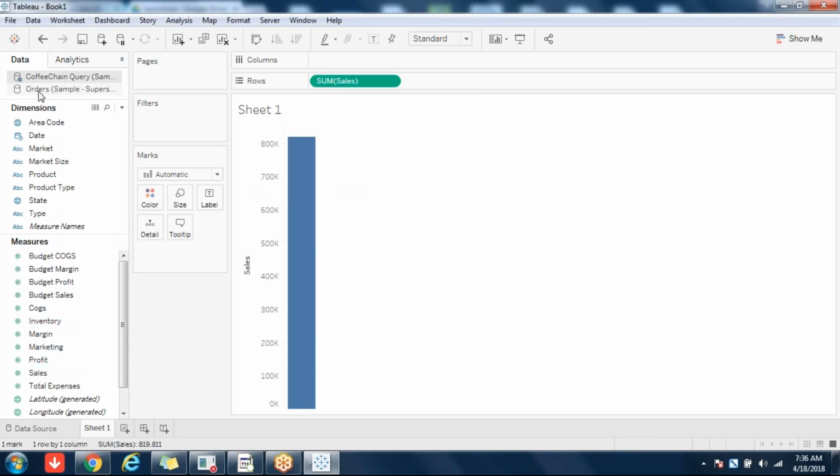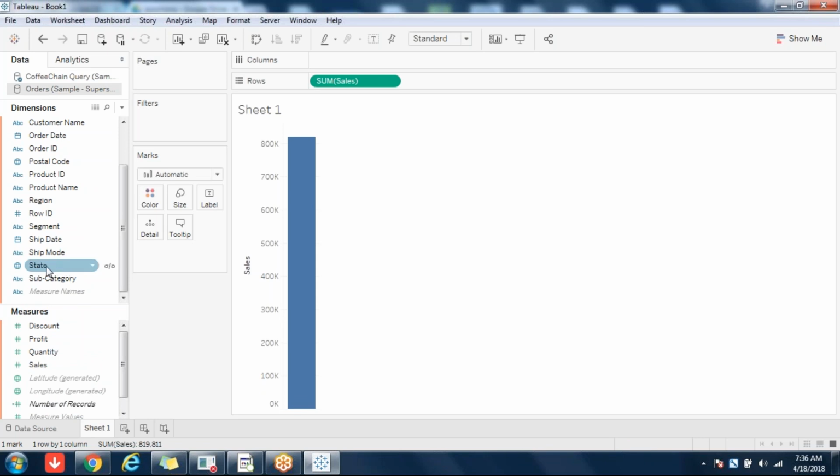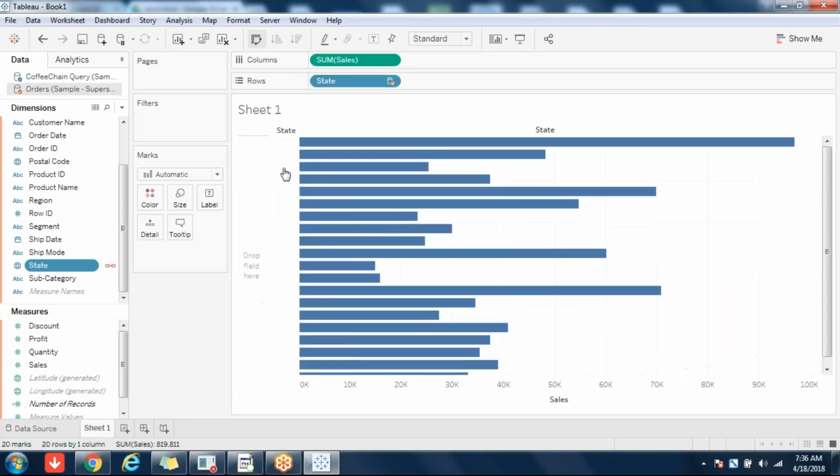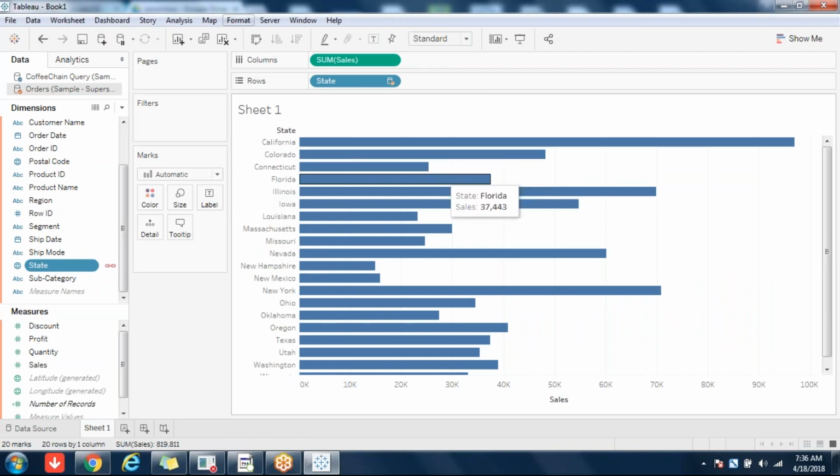Why all that, I'll show you now. So I'm clicking here, so there is a chain icon here. That means that blending will happen on this field. Okay, so blending will happen on this field here. So here you're seeing the state field. So you're seeing state and sales here. Okay, so this is the data. I just swapped it, that's all it is. So you are seeing the data. It is about sales. I told you, blending will not happen with respect to measures or anything. It will happen with respect to dimensions only, right?